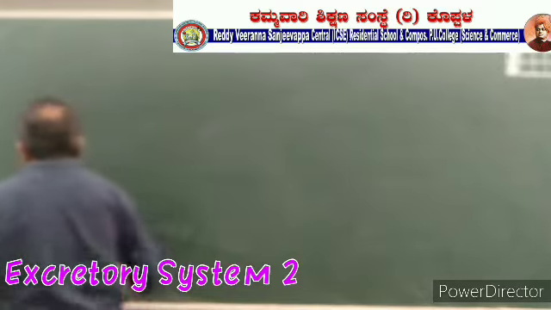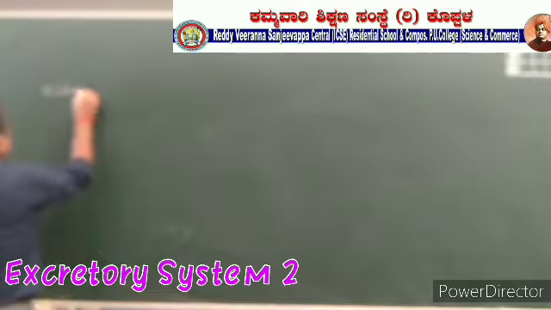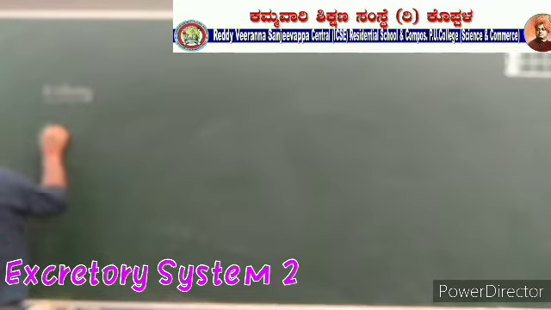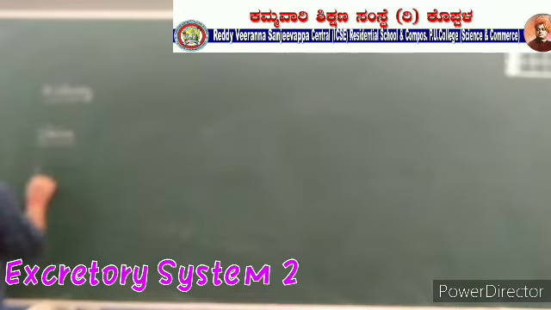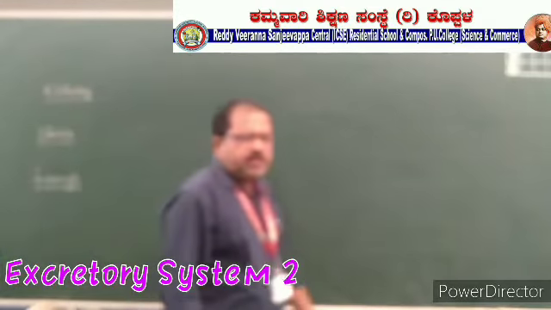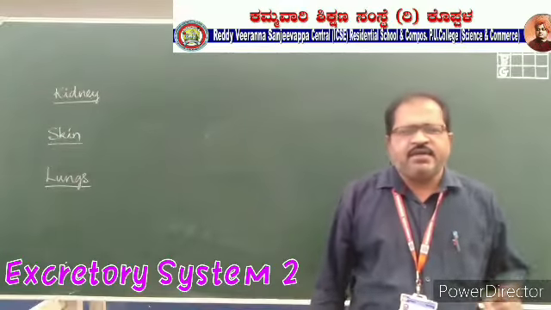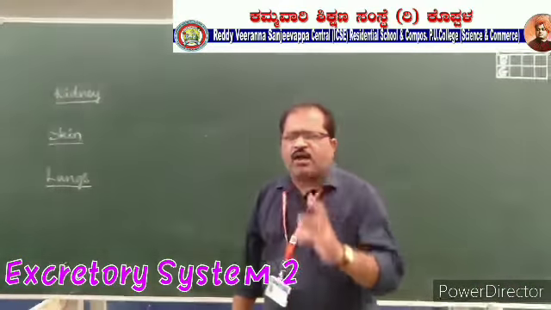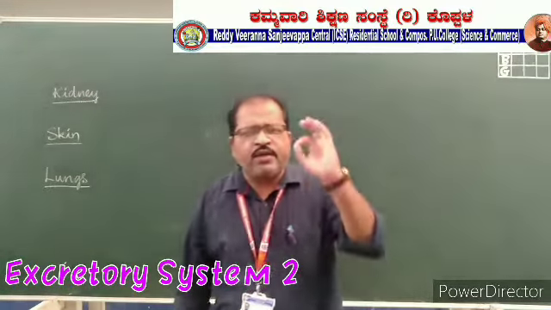Let me write it. Kidney, skin, lungs. These are the excretory organs that are present in our body. First of all, kidney. Kidneys are the chief excretory organs of our body.